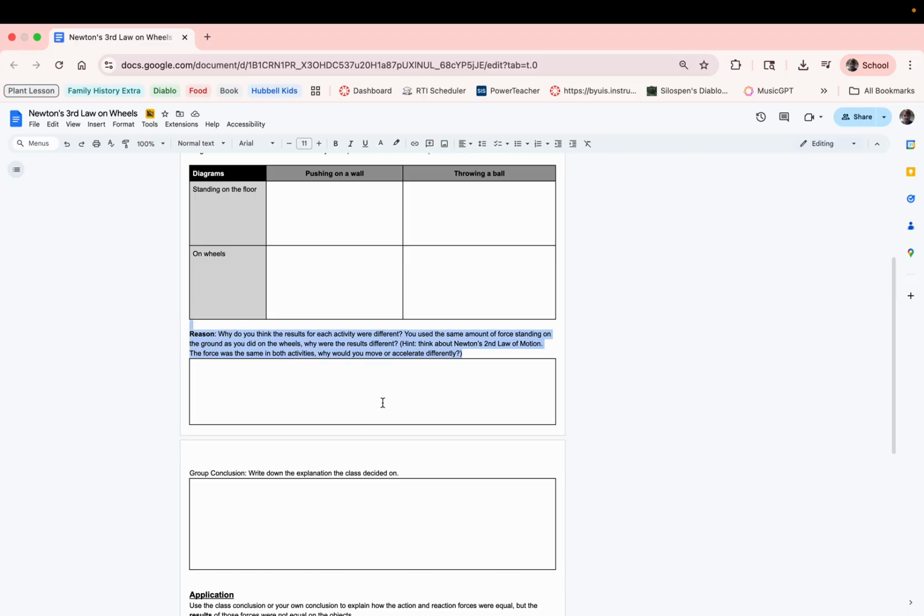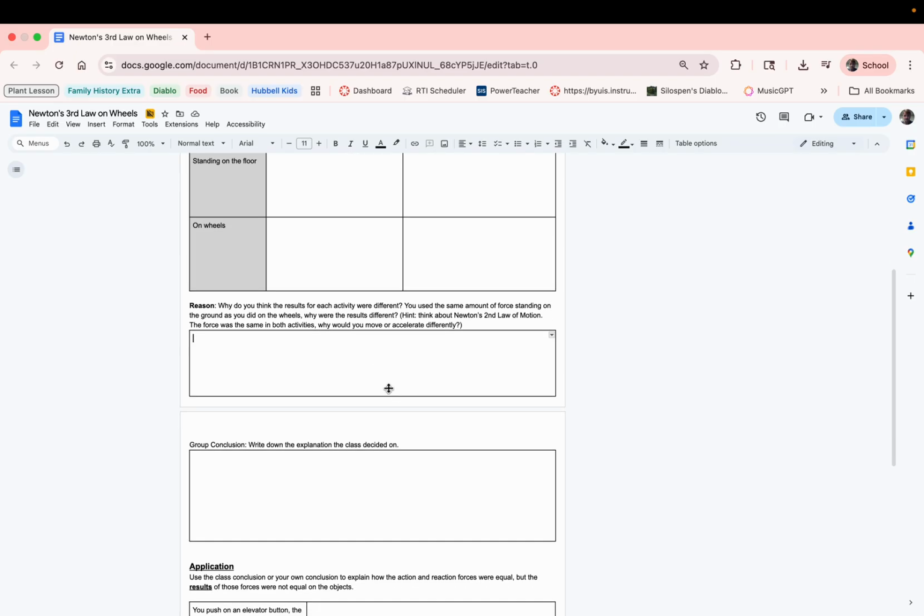So you're going to describe to me, you use the same amount of force standing on the ground as you did on the wheels. Why were the results different? Right? You're a free floating object. You don't have friction. You don't have static friction or inertia working against you, or at least not as much. Obviously, we can't create a perfect situation because we're not in outer space, but you can describe what a free floating object, such as being on roller skates, is like, and how that might affect things when you have something thrown at you. A couple of sentences. You just make sure you answer the question.